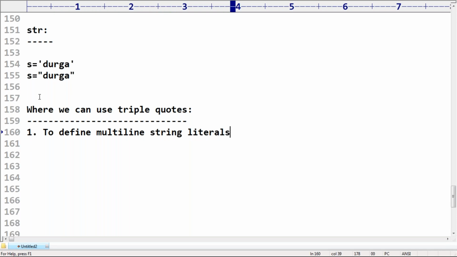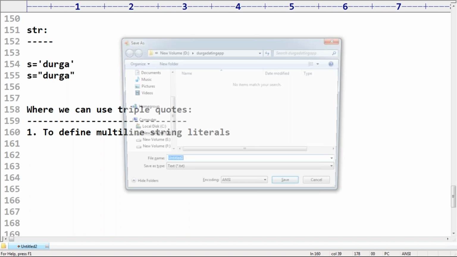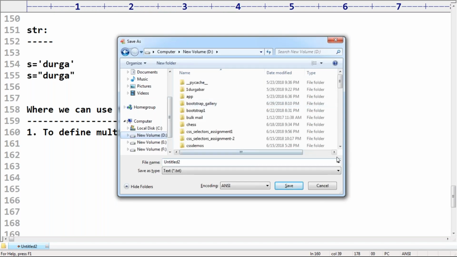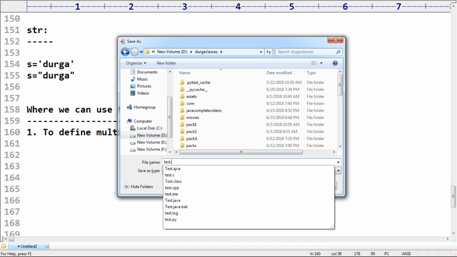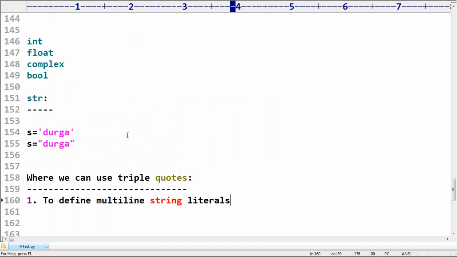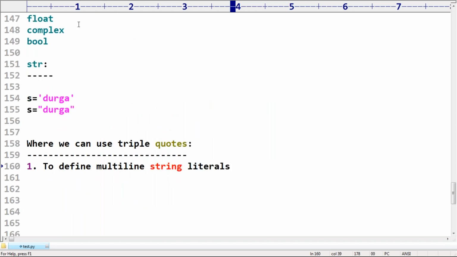Sir, immediately you may ask, what is the multi-line string literal? Here I'm taking Durga classes. What is the multi-line string literal? Just observe that, I'm taking one minute.